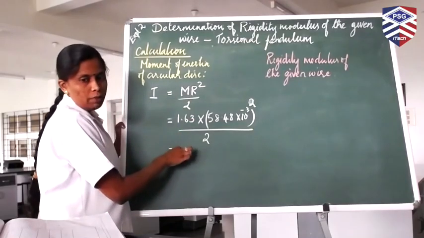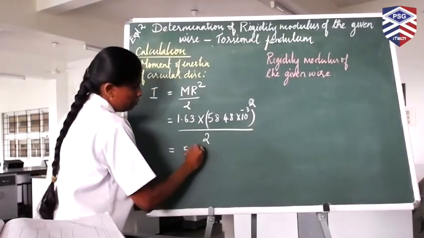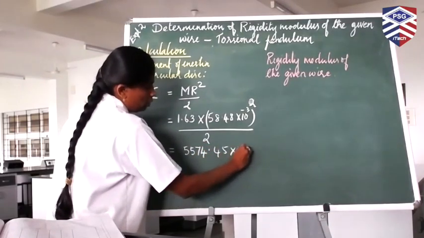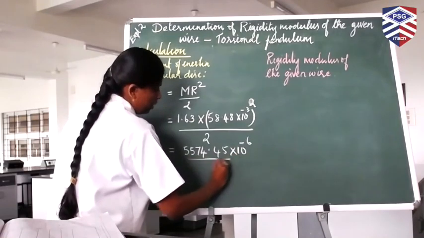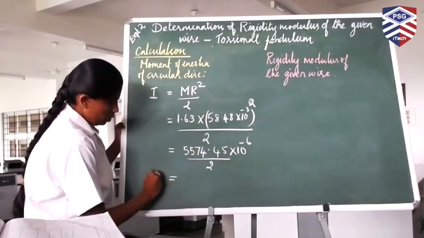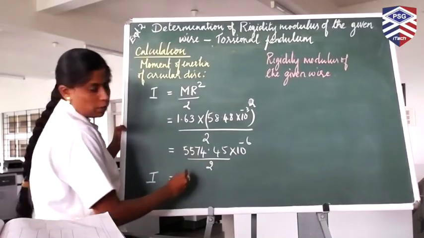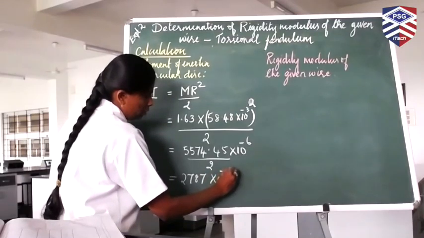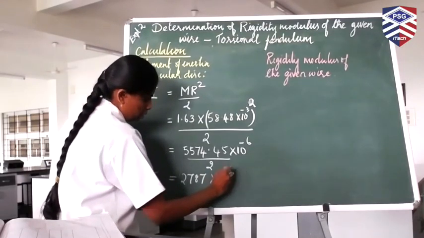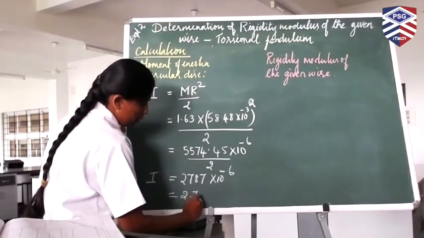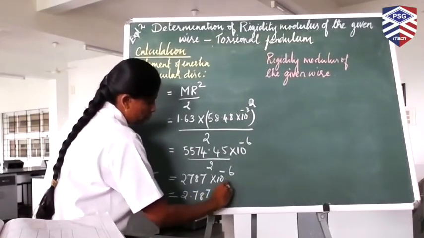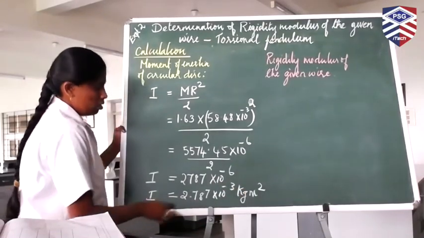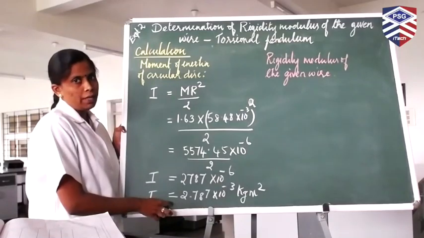So upon solving this, you will get 5574.45 into 10 power minus 6 divided by 2. This is equal to the moment of inertia of the disc, I is equal to 2787 into 10 power minus 6, or you can write it as 2.787 into 10 power minus 3 kilogram meter square. So this is the value of the moment of inertia of the circular disc.